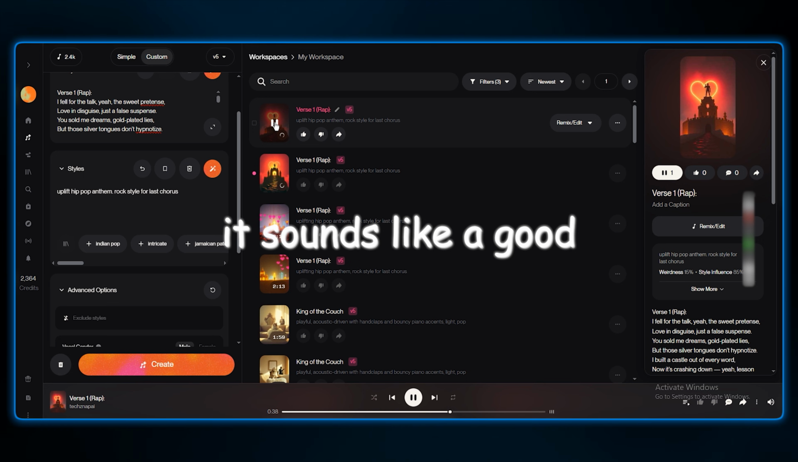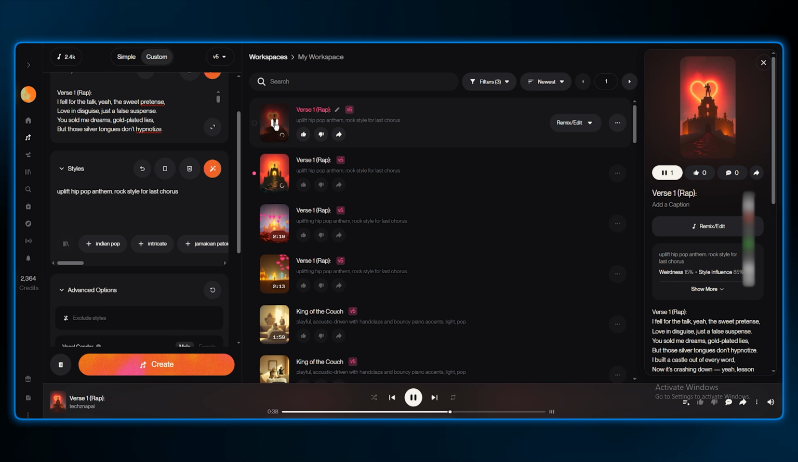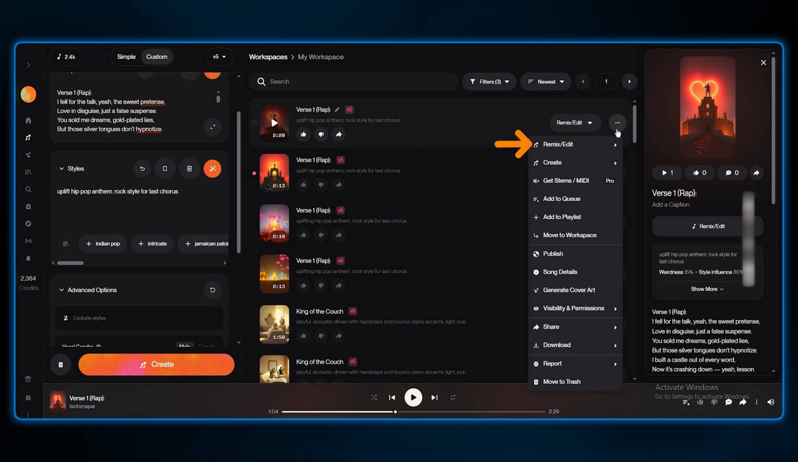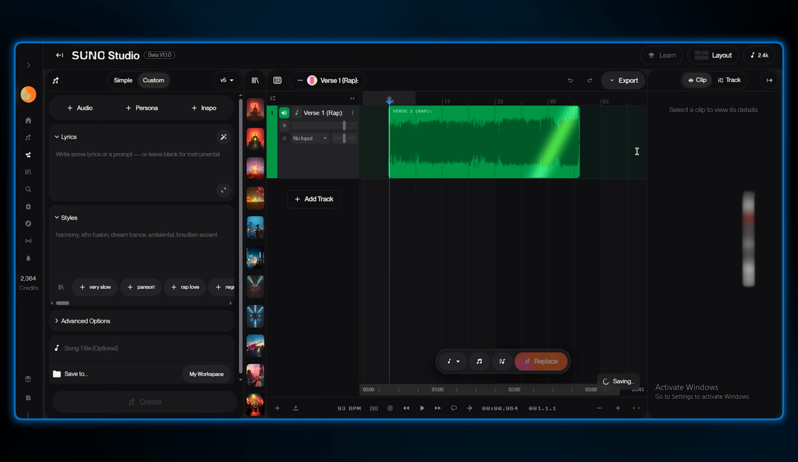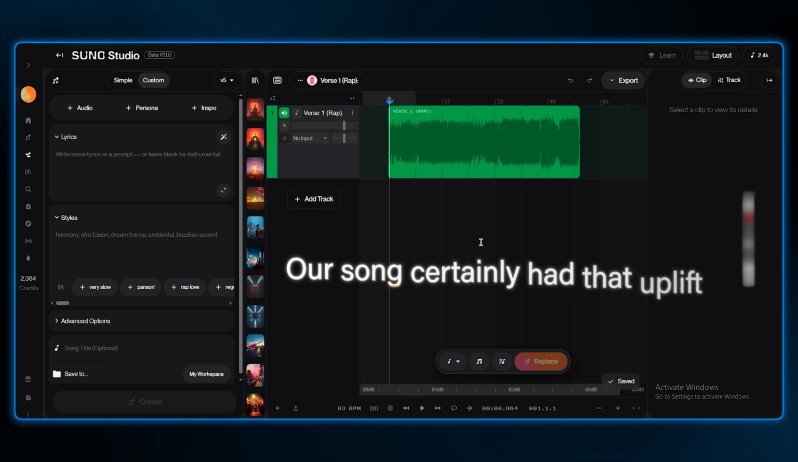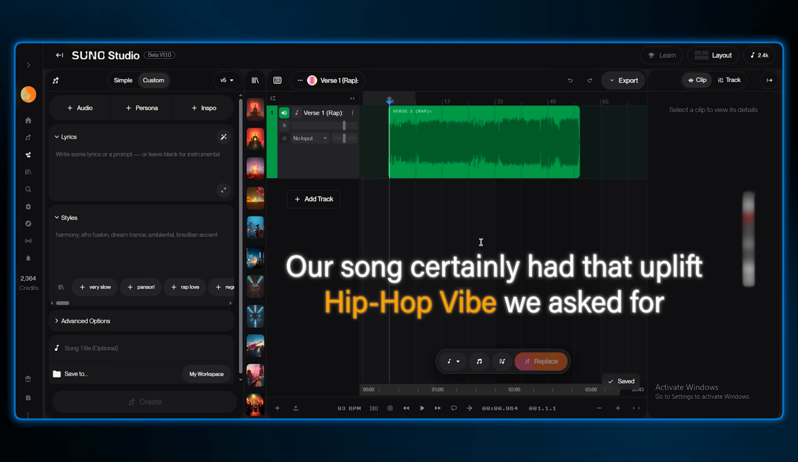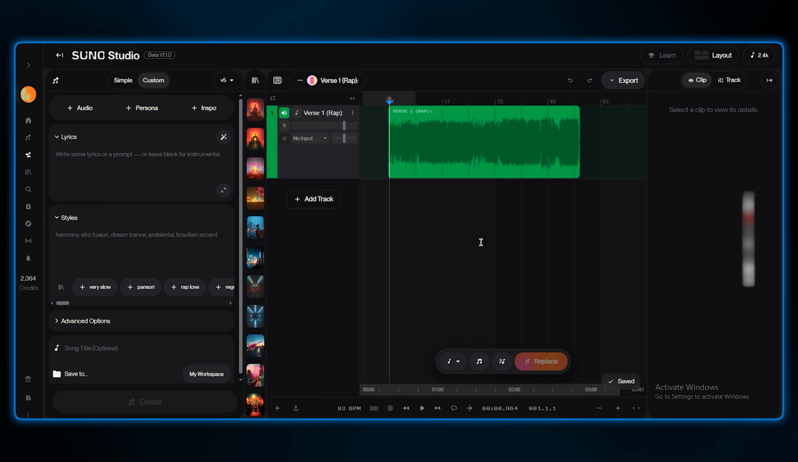It sounds like a good, catchy melody, so let's get it into the studio. Click the three dots next to the song title. Go to Remix or Edit, and then select Open in Studio. And here is our song, now on a waveform timeline. Now, our song certainly had that uplifting hip-hop vibe we asked for. But what about the ending?